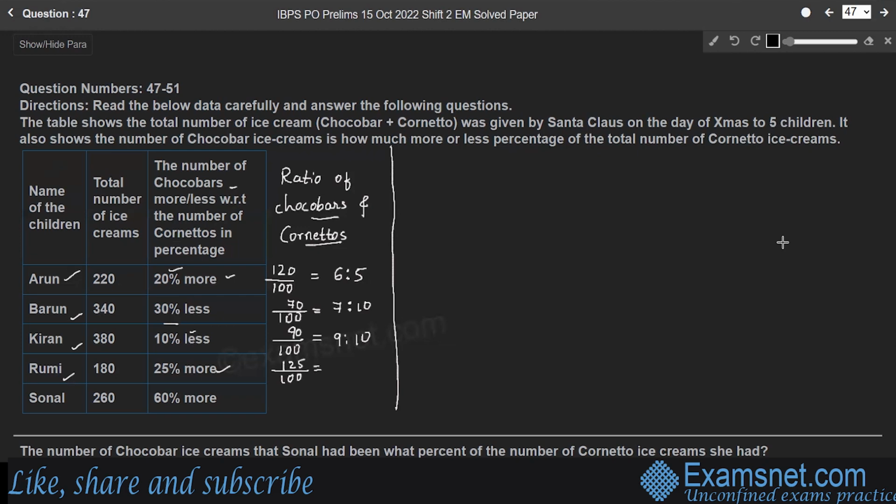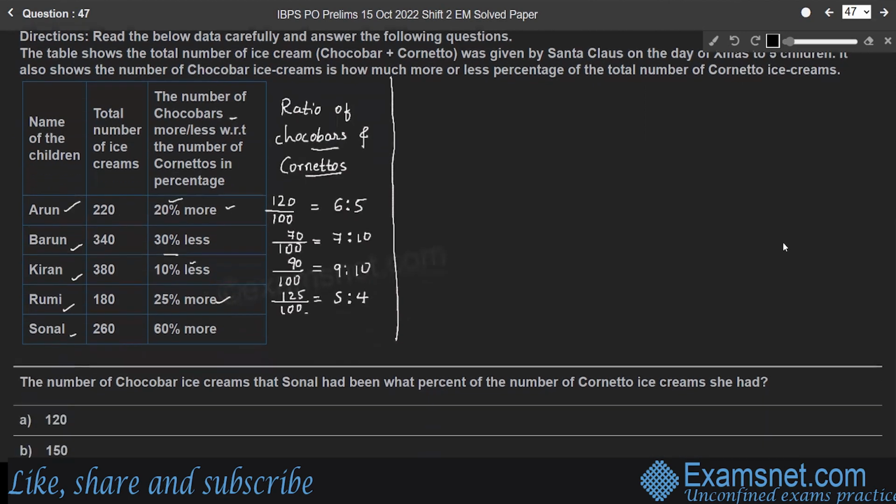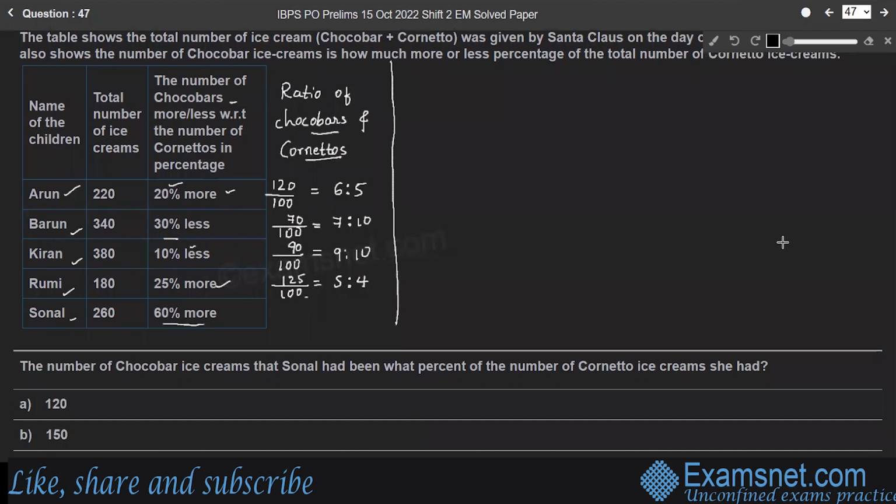Therefore, the ratio is 5:4, right? 25 into 5, 25 into 4, right? Next, for Sonal, it is 60% more chocobars given. Therefore, for 100 cornettos, 160 chocobars were given. Therefore, the ratio is 20 into 8, 20 into 5. 8:5 is the ratio.